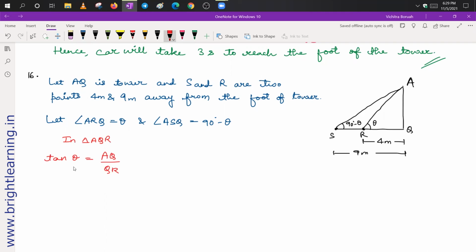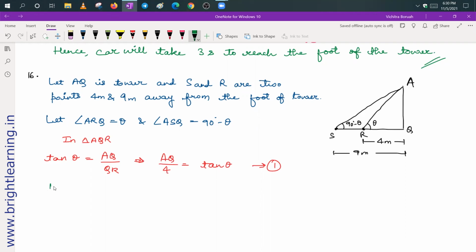Okay. Now here the value of QR, we know that it is equal to 4 meters. So from here we can write AQ upon 4, it is equal to tan theta. Suppose this is our first relation. Now next, let us consider this whole triangle, that is triangle AQS.